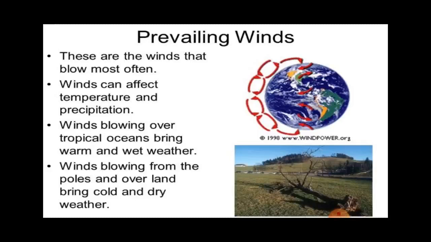Because of that, the wind always brings moisture from the warm oceans, and that creates rain over the land areas. Wind blowing from the poles over the land brings cold and dry weather. So the winds blowing from the polar regions bring cold and dry weather with them. So this affects the temperature of a particular place.